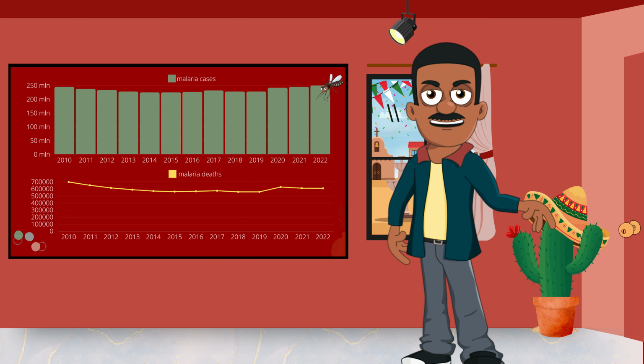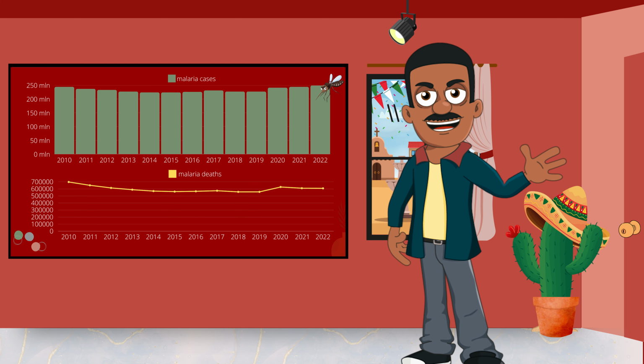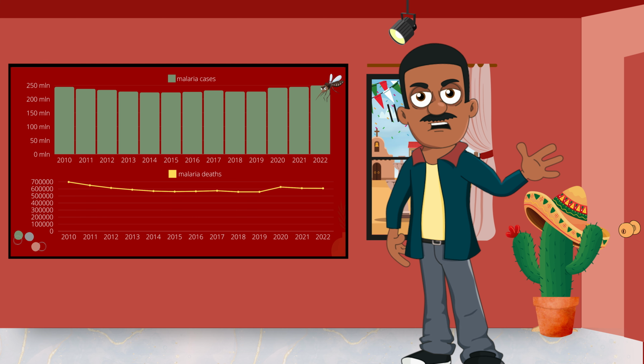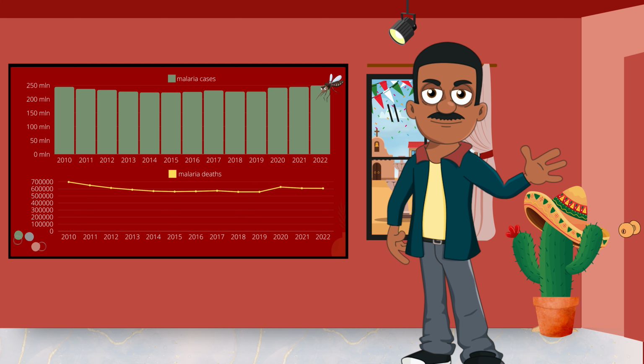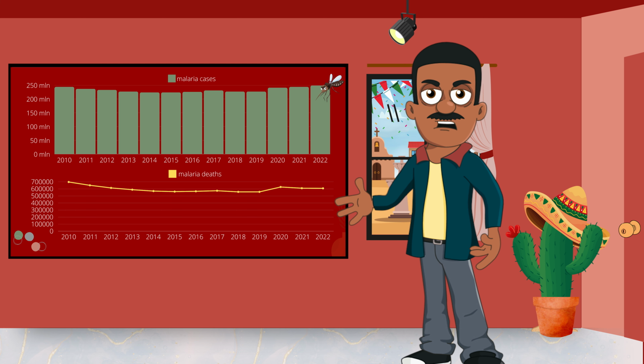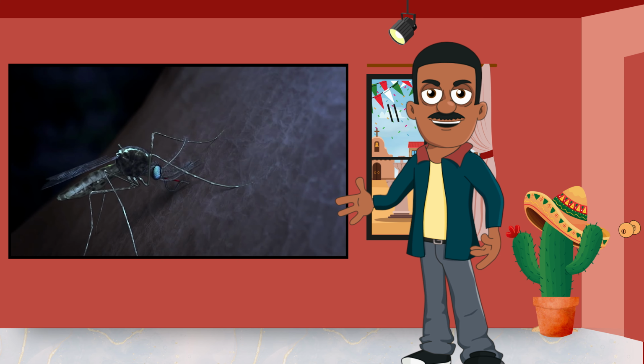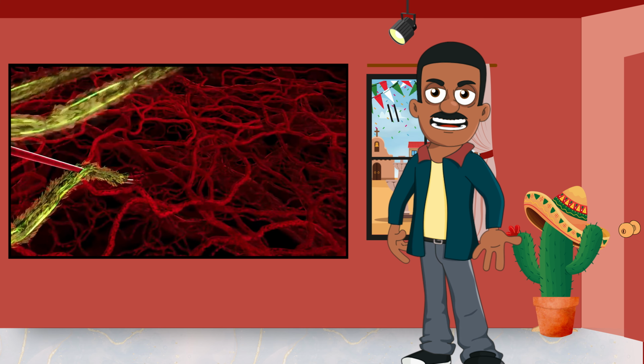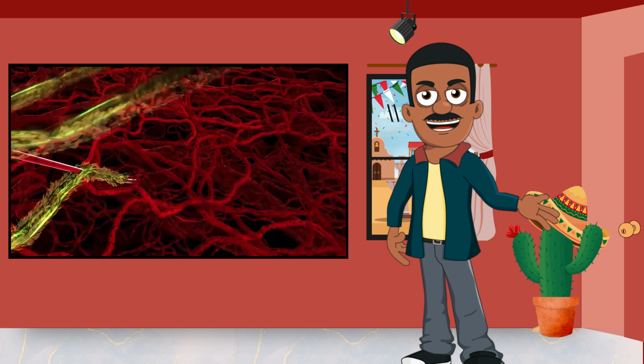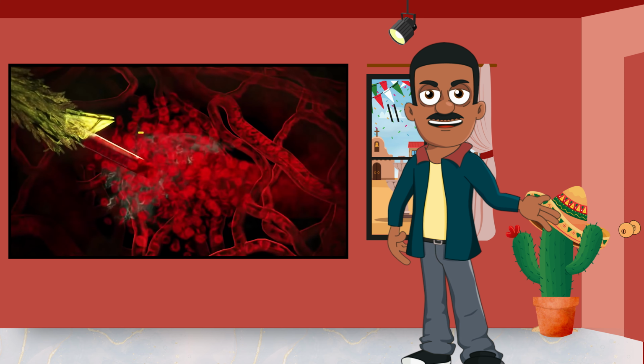However, it is likely that these figures are in reality much higher, as not all villages report to clinics and not all clinics report their figures to the World Health Organization, who in turn provides us with these numbers. Okay, so we know that malaria is caused by microscopic parasites, Plasmodium, being injected in our bodies by the bite of a female Anopheles mosquito.